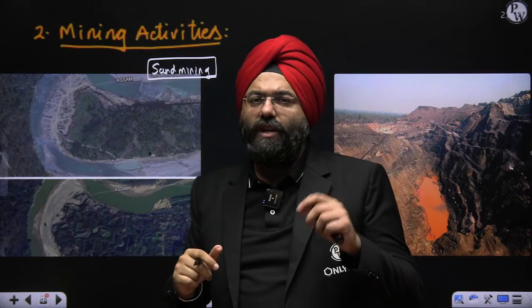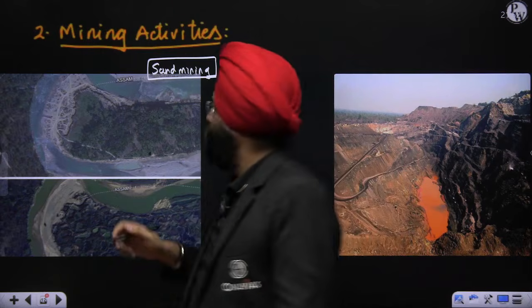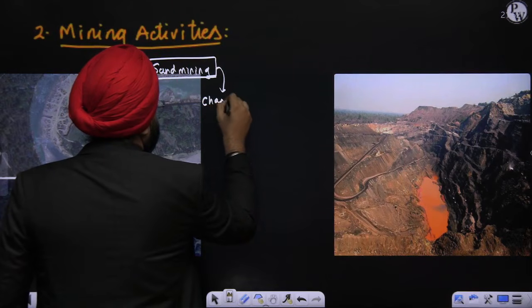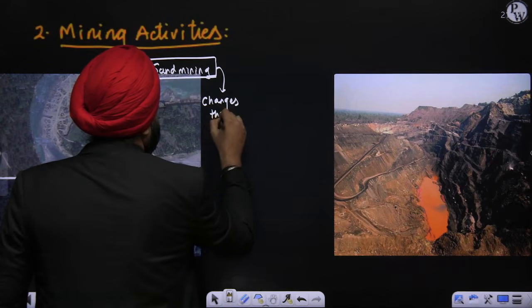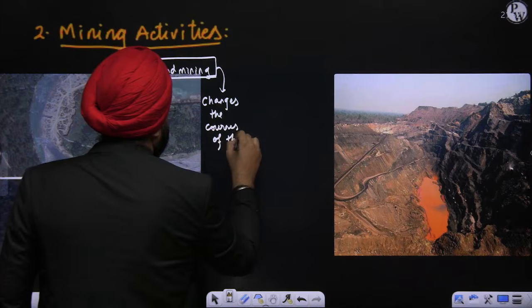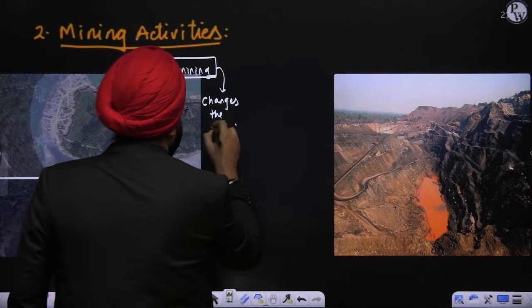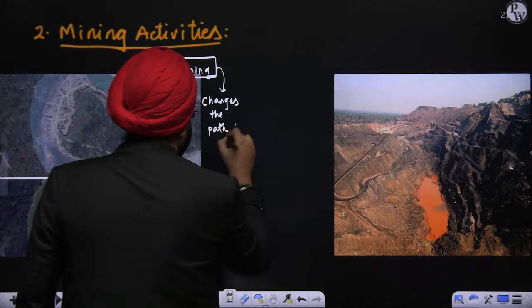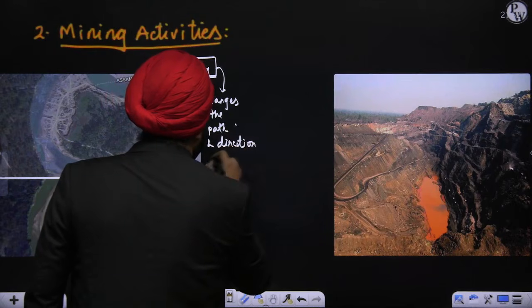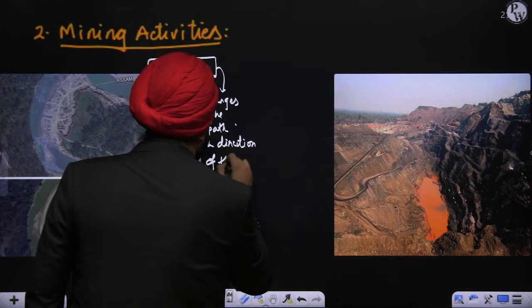It tends to change the courses of the river, even the path and direction of the river.